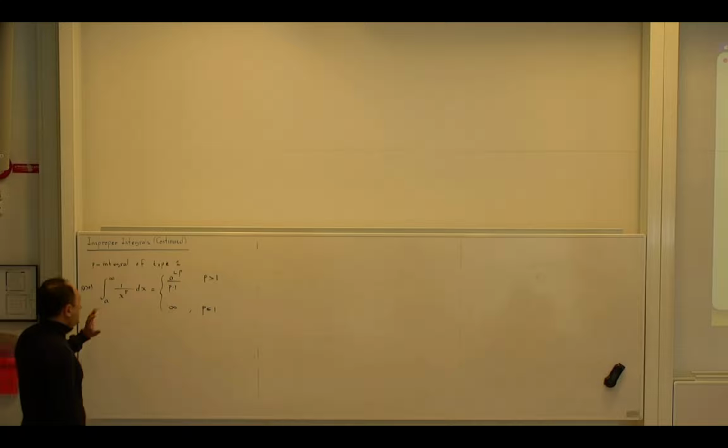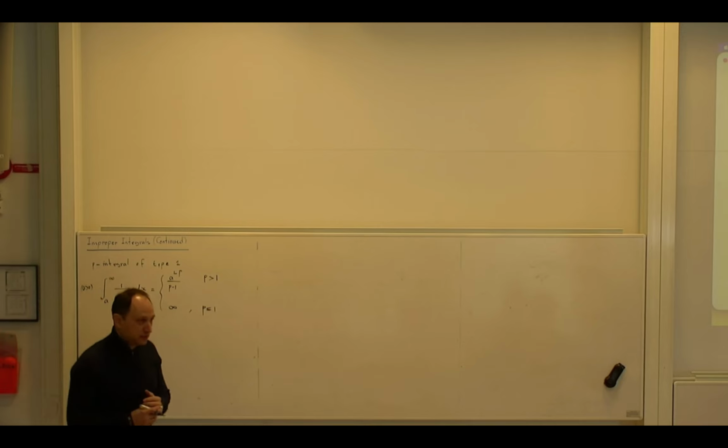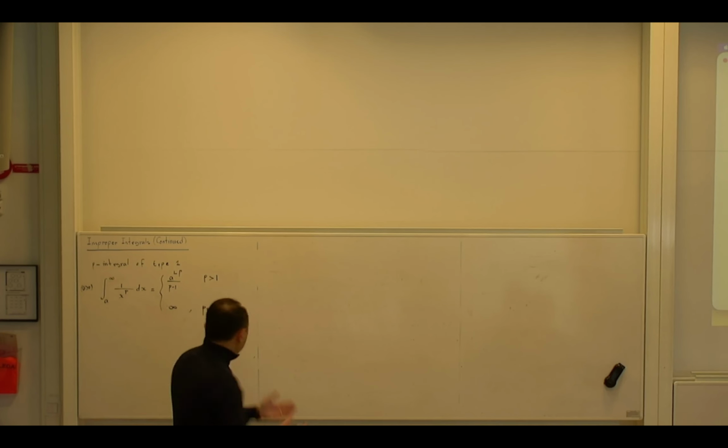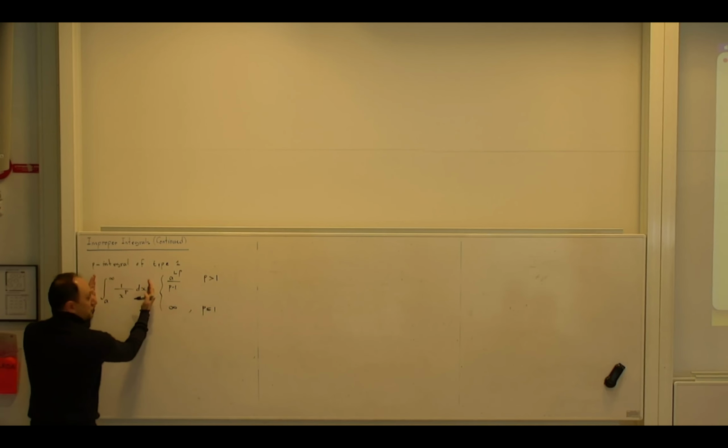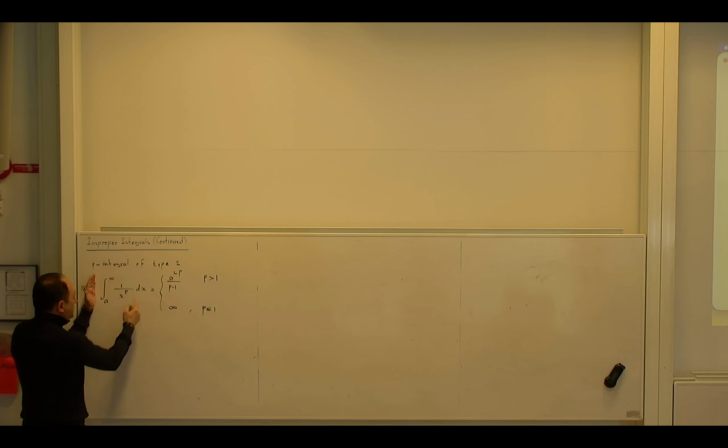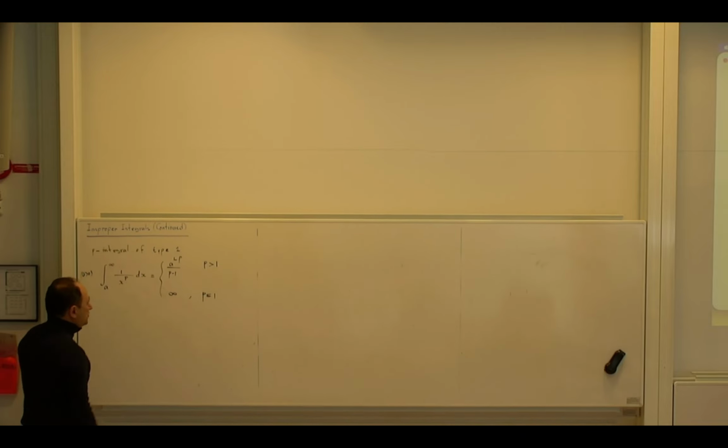But I just want you to know that P integrals of the first type and the second type are famous ones. We already know if they are divergent or convergent. What does P integral mean? P integral means just this integral, an integral of 1 over x to power p. For example, if I say 3 integral, it means 1 over x to power 3. So, for example, let me just derive this one for you.